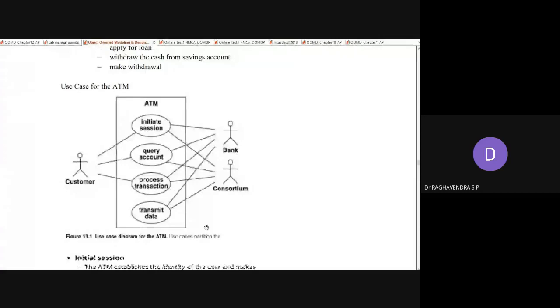So, the use case diagram for ATM. Here we have three types of actors: the customer, who by default is the one person who always makes transactions, and a banking person, as well as a consortium person.